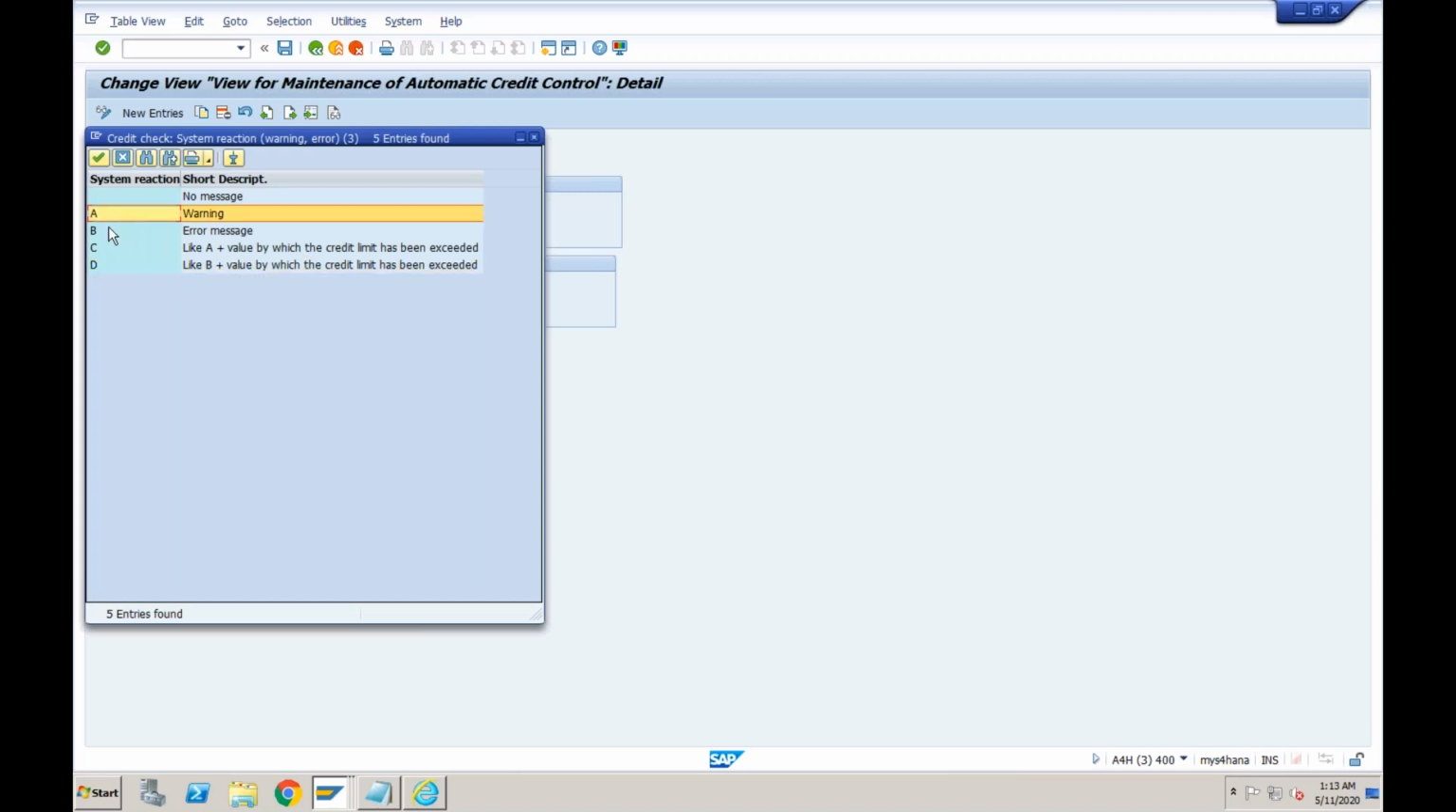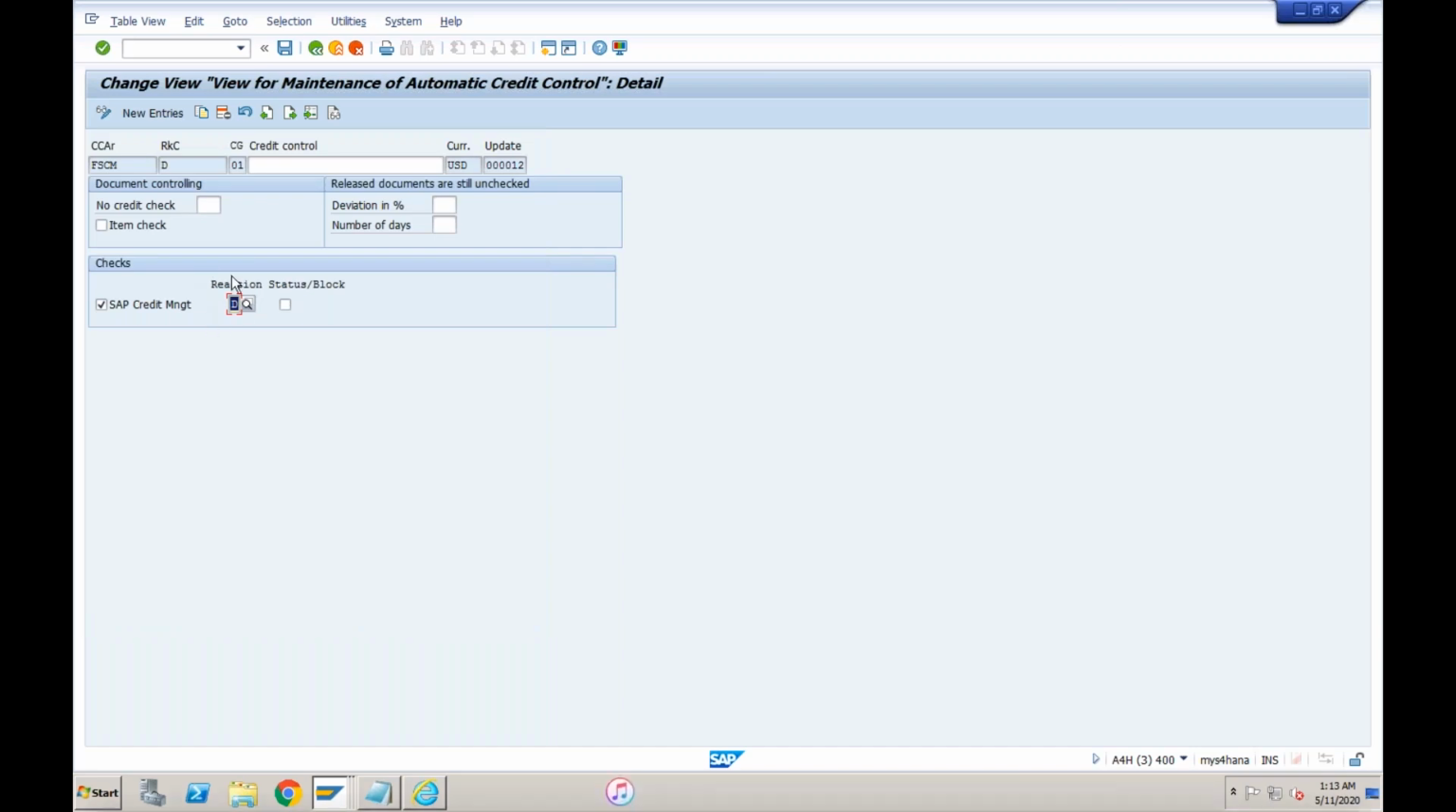Forget about A and B. Nobody uses A and B now. A and C are almost the same, B and D are almost the same. There is no difference. So either we use blank, or we use C, or we use D. Okay, so if I go with D, you can see the system will issue an error message, like B. Like B means error message. So if I go with D, the system will clearly tell me that there is no credit limit available for this customer, and that is the reason the system will not allow you to book that sales order at all.